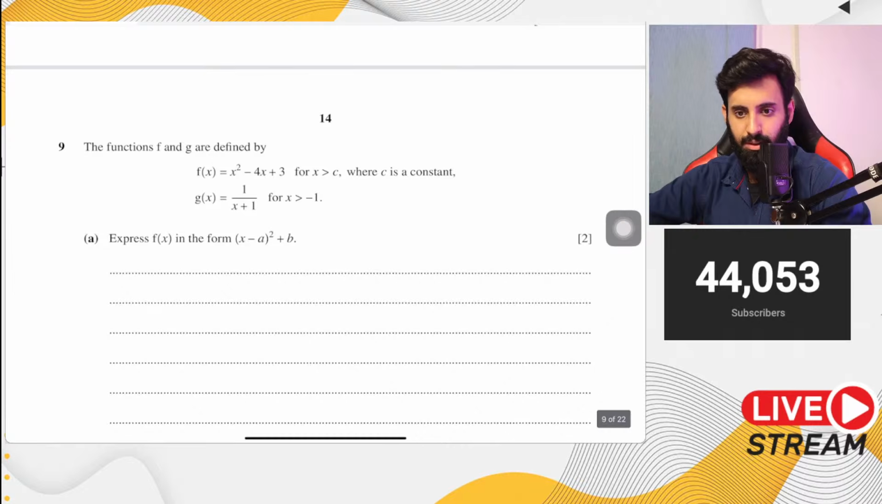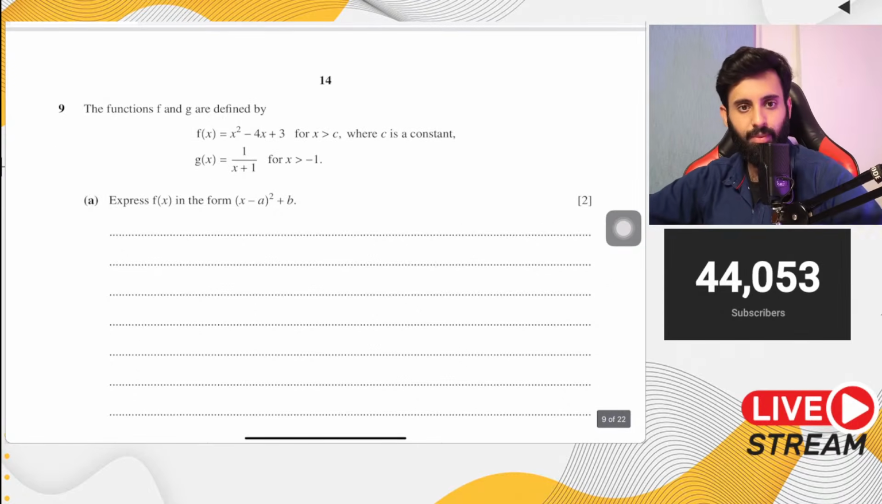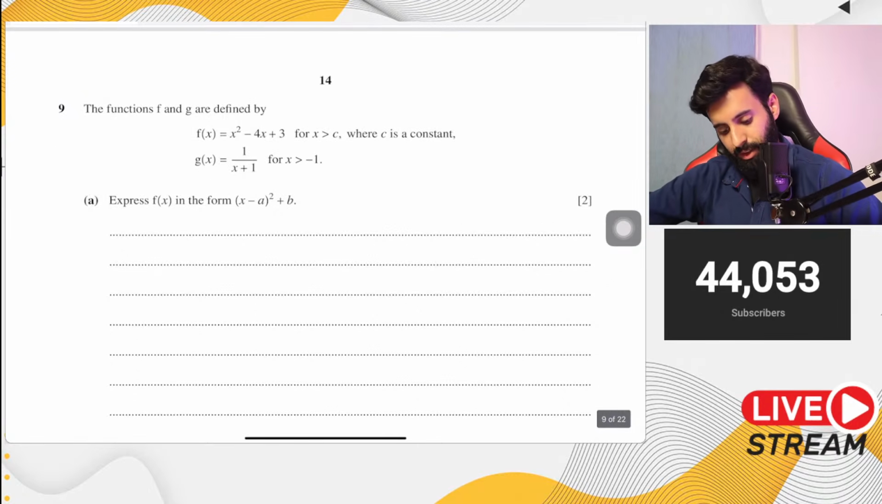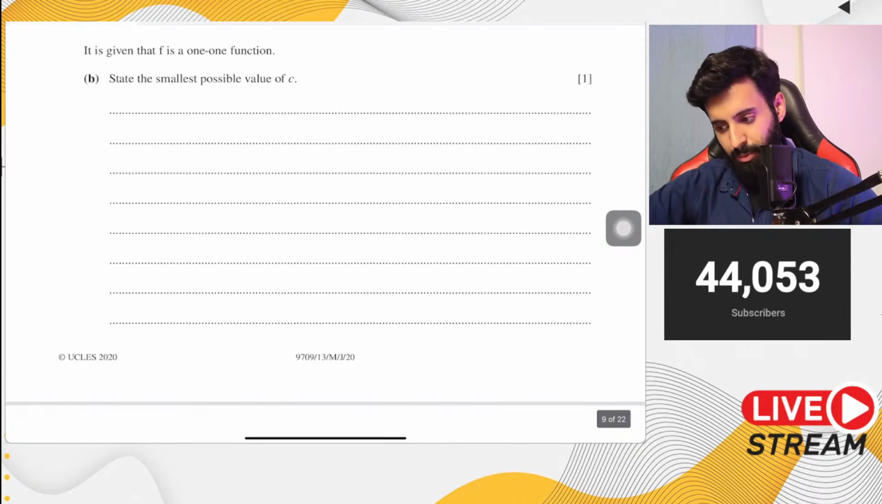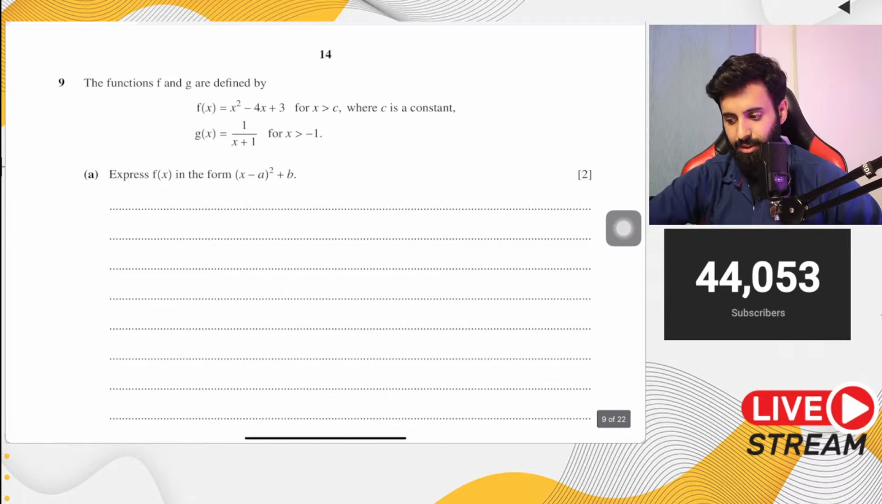Okay, now let's do another question where we have to find out the range of a composite function. Okay, let's do this one. So this is a question from May June 2020, paper 1, variant 3. Let's see what it says. This question says the functions f and g are defined by so and so. Okay, and you have to express f of x in this form.